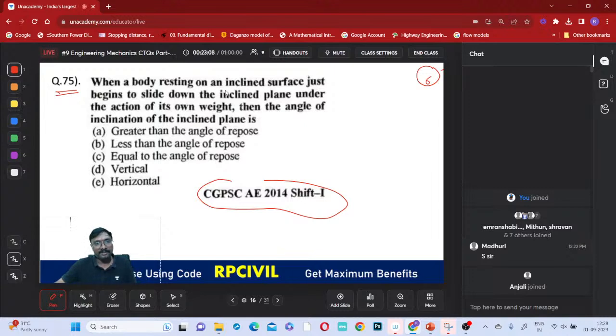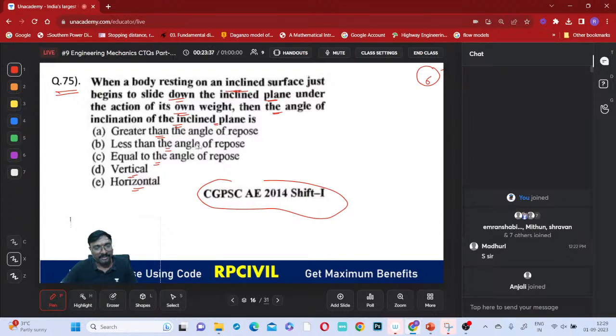So when the body resting on an inclined surface just begins to slide down the inclined plane under the action of its own weight, then the angle of inclination of this inclined plane is called as, right? Is it greater than the angle of repose, lesser than the angle of repose, equal to the angle of repose, vertical or horizontal? Which one will be the correct answer now? Tell me. Impending the motion means what is it?